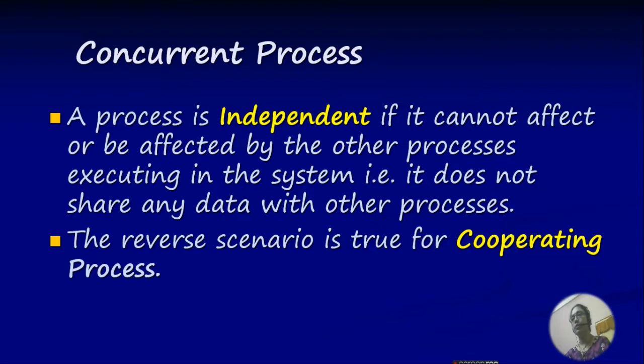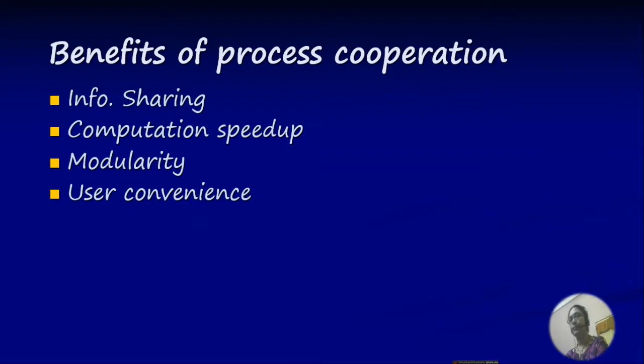The cooperating process affect or be affected by other processes, that is, it shares its data with other processes. Fourfold benefit we can get out of process cooperation: information sharing, computation speed up, modularity, and user convenience.